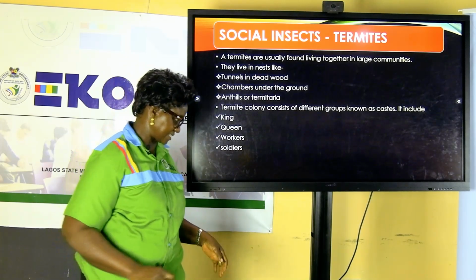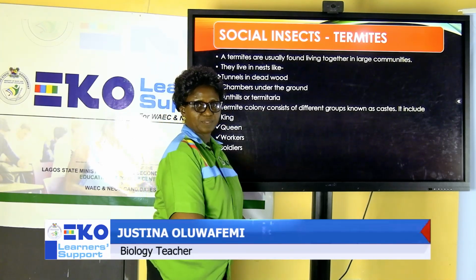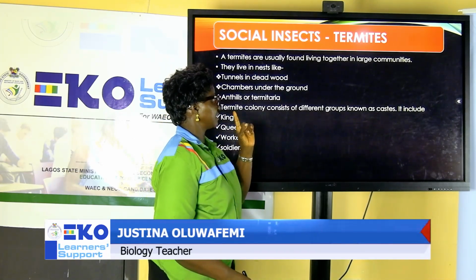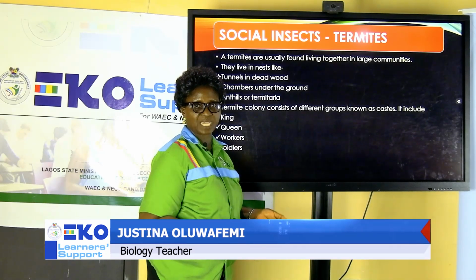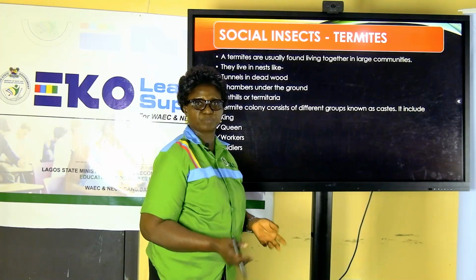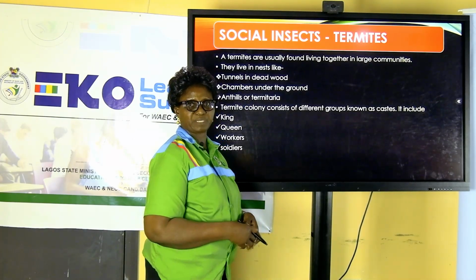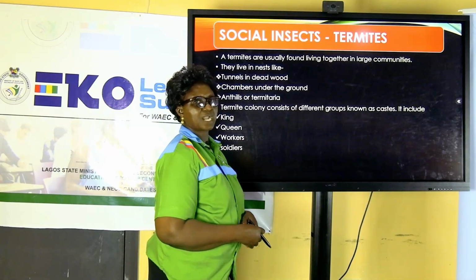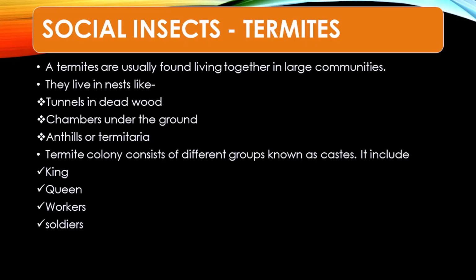In our previous lesson, we focused on honeybees. So we are concluding the lesson on social insects, focusing on termites. Termites, they are social insects. They live in groups, they communicate. They have division of labor amongst them. They have different group members carrying out different things. So, termites are usually found living together in large communities.